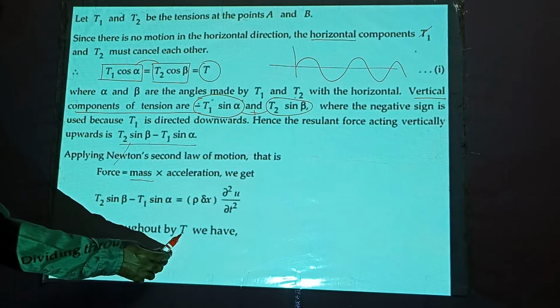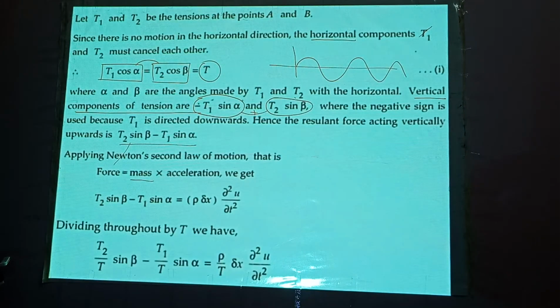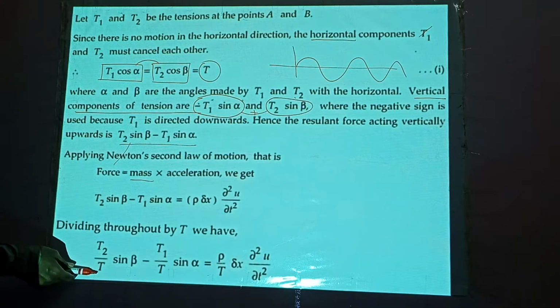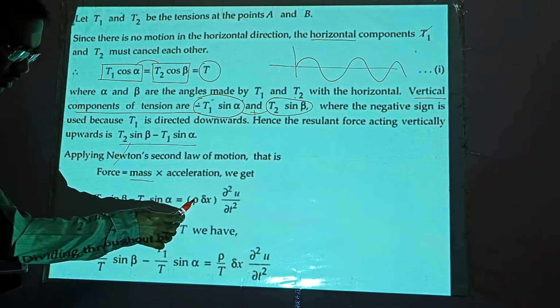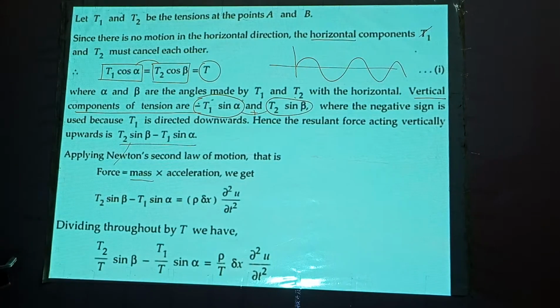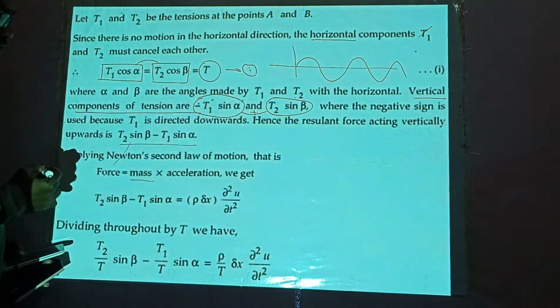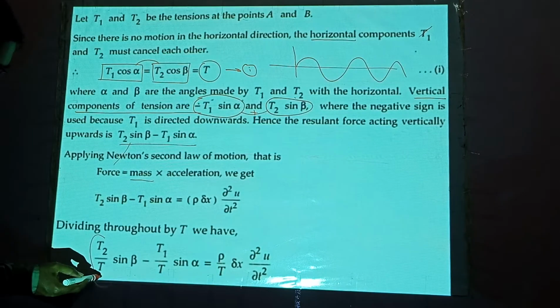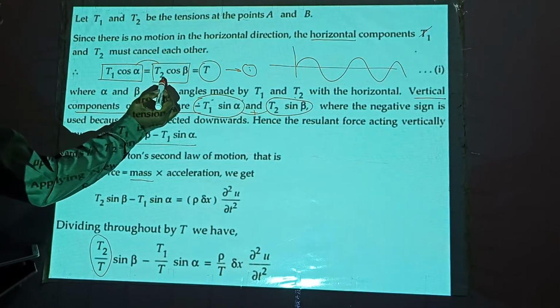Dividing throughout by capital T. Let us divide both sides by capital T. What we have, T2 by T minus T1 by T is equal to rho by T delta x into this. So we have divided throughout by capital T. Now we are going to use equation number 1 to get the value of T2 by T. What is T2 by T?